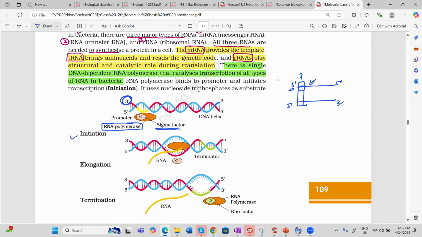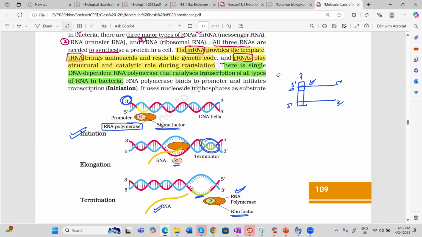It means initiation is done. After initiation, sigma factor will come out and RNA polymerase will do the transcription. We have to check carefully which color we are using. We are using red color. The complementary is done from the red color. And on the red color, this side you are showing green color. Green color means terminator. This is terminator, which is identified by the Rho factor, which binds on the RNA polymerase so that the RNA separates and termination is done.